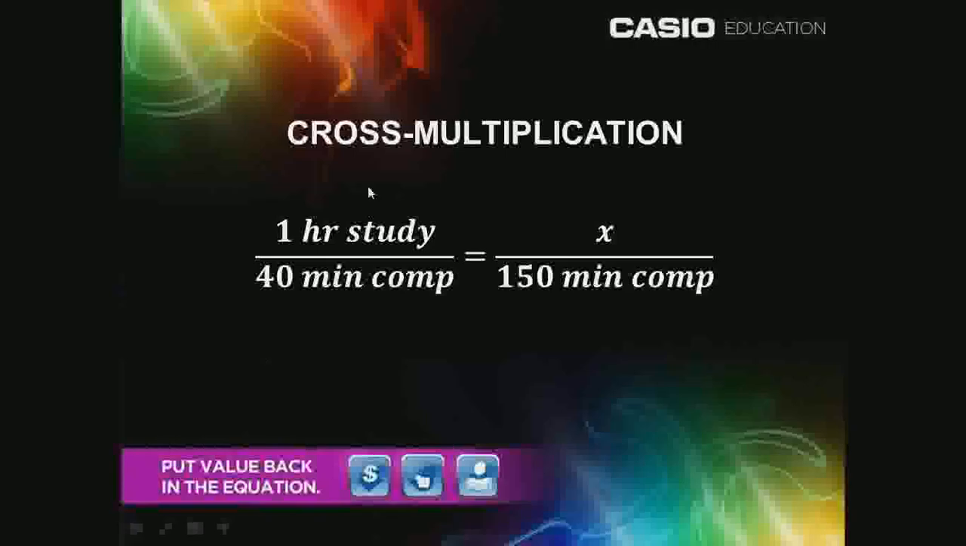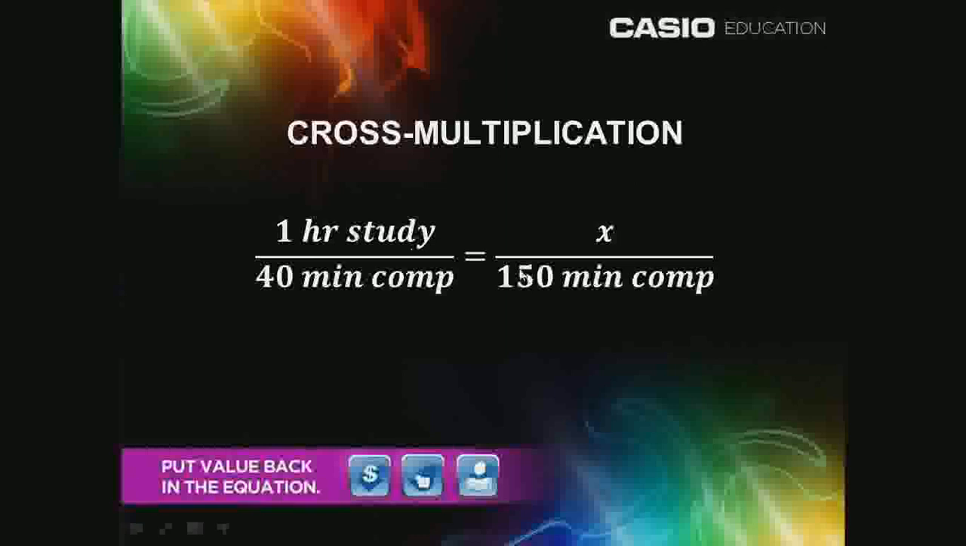At this point, we might show students how to set up a proportion as the equality of two ratios. For example, how long would the student need to study to earn 150 minutes of computer time when 1 hour of study produces 40 minutes of computer time? If the time is right to teach cross multiplication, then we should emphasize the why aspect, something we should do with all mechanical skills we teach.